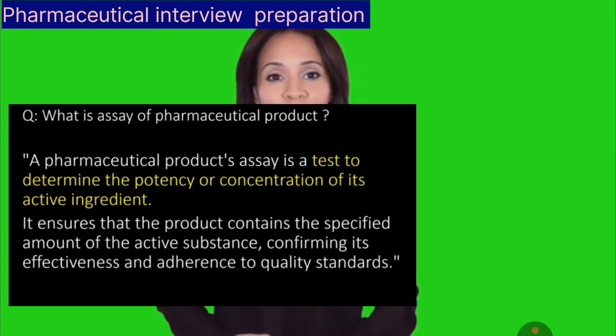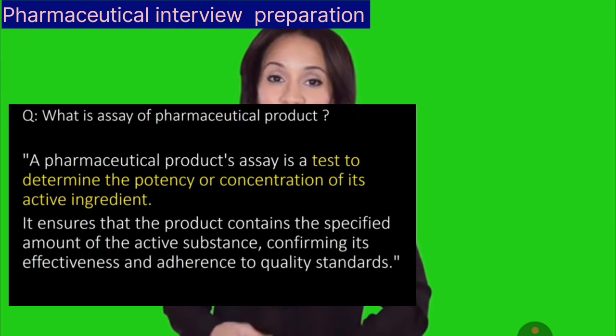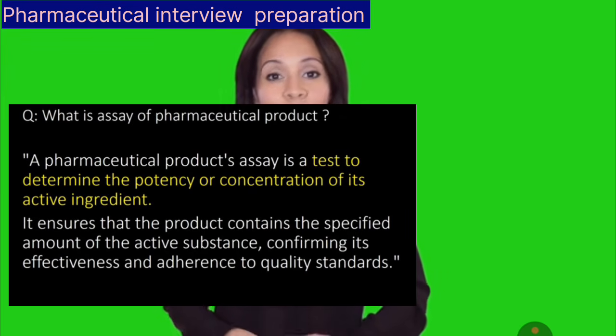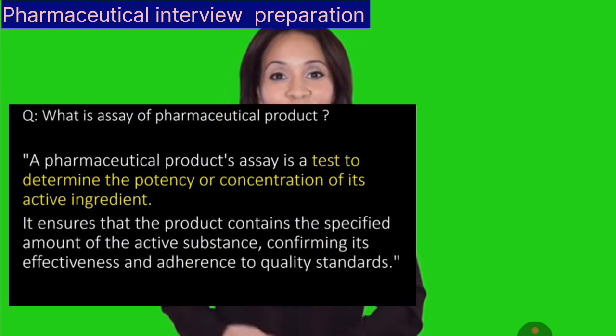What is assay of a pharmaceutical product? A pharmaceutical product's assay is a test to determine the potency or concentration of its active ingredient. It ensures that the product contains the specified amount of active substances, confirming its effectiveness and adherence to quality standards.